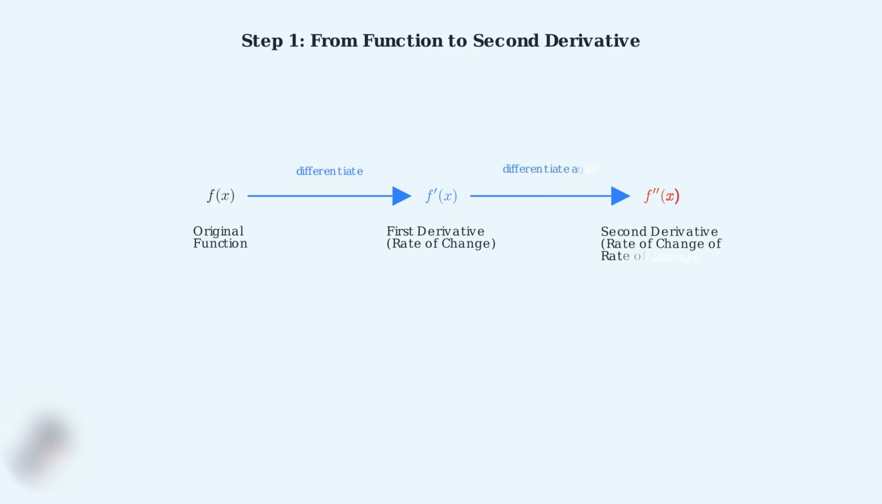The second derivative is a fundamental concept in calculus that builds directly on what you already know about first derivatives. Simply put, the second derivative is the rate of change of the rate of change of a function. To understand the second derivative, we start with our original function f of x. When we differentiate this function once, we get the first derivative f prime of x, which tells us the rate of change or slope at any point. When we differentiate the first derivative again, we get the second derivative f double prime of x. This tells us how the rate of change itself is changing. In other words, how the slope of our function is changing.